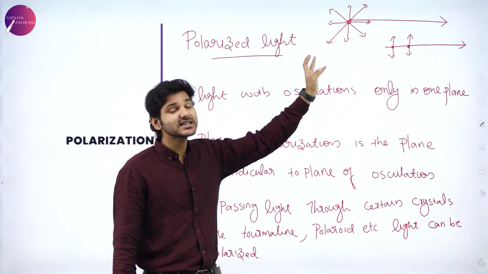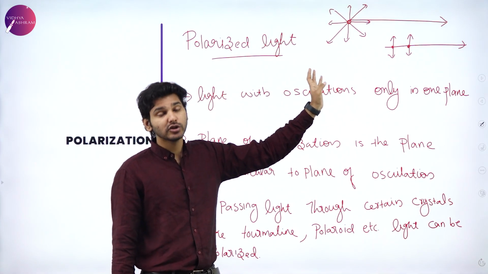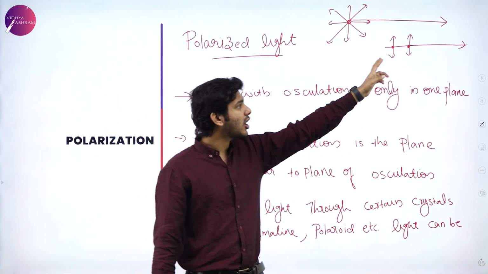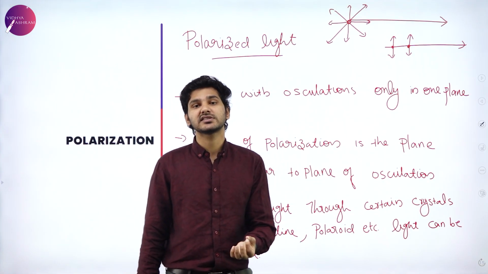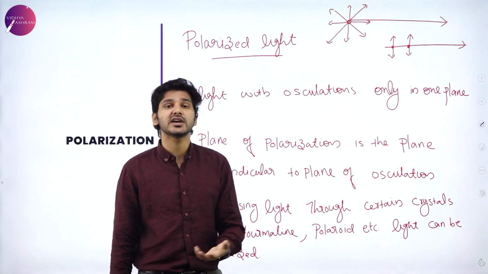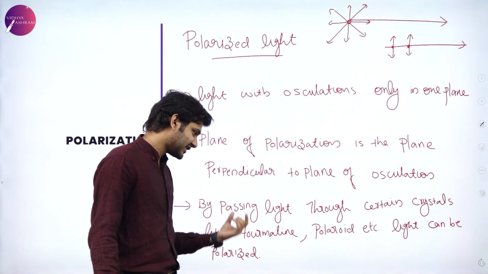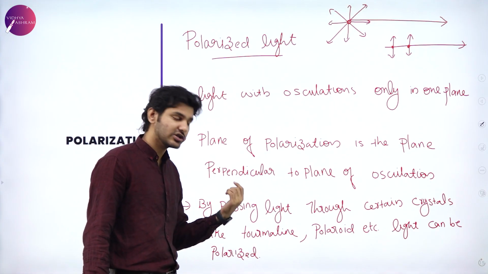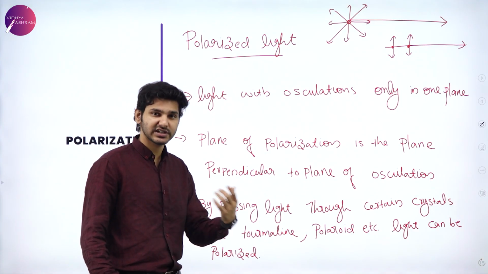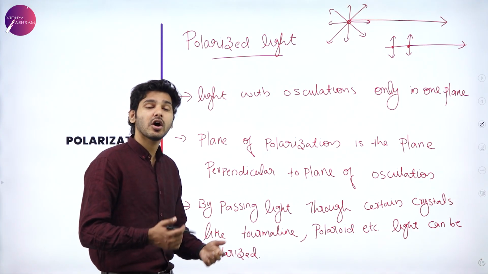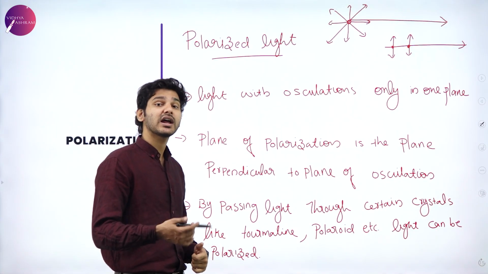So when we are passing this unpolarized light through a polarizer, the output will be polarized light, and that process is known as polarization. Examples of such polarizers are tourmaline and Polaroid. Certain crystals are also there. These are all examples of polarizers.